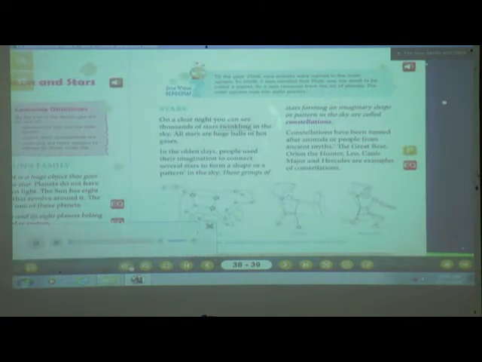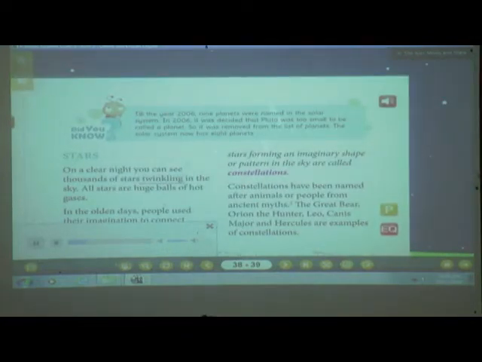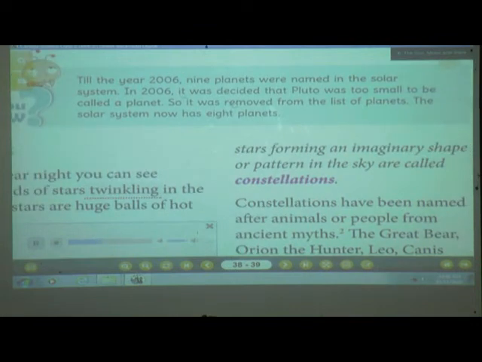Did you know, till the year 2006, 9 planets were named in the solar system. In 2006, it was decided that Pluto was too small to be called a planet, so it was removed from the list of planets. The solar system now has 8 planets. See what they are saying.